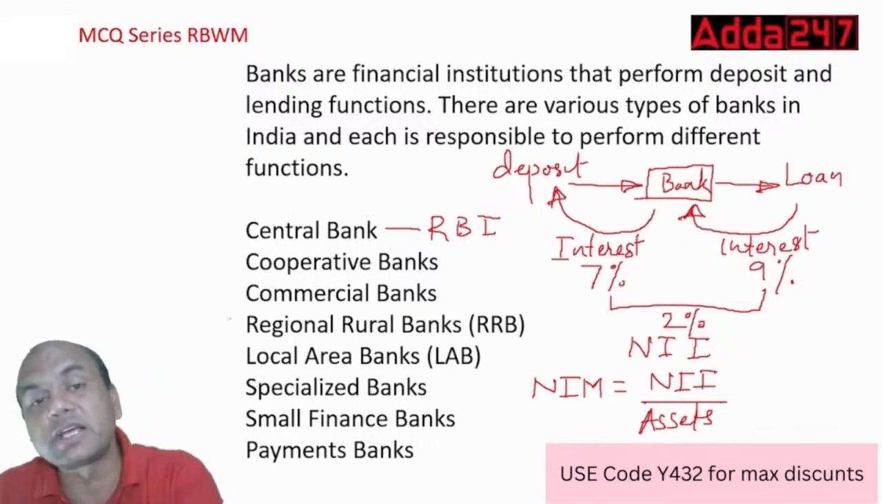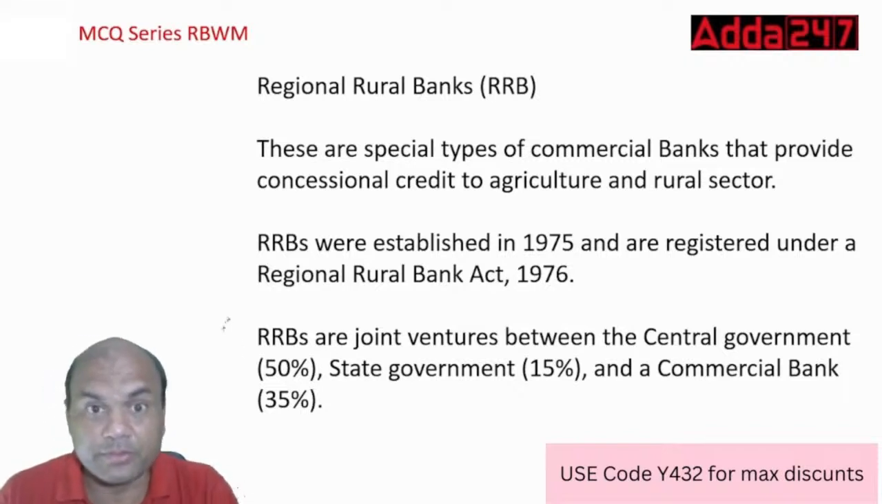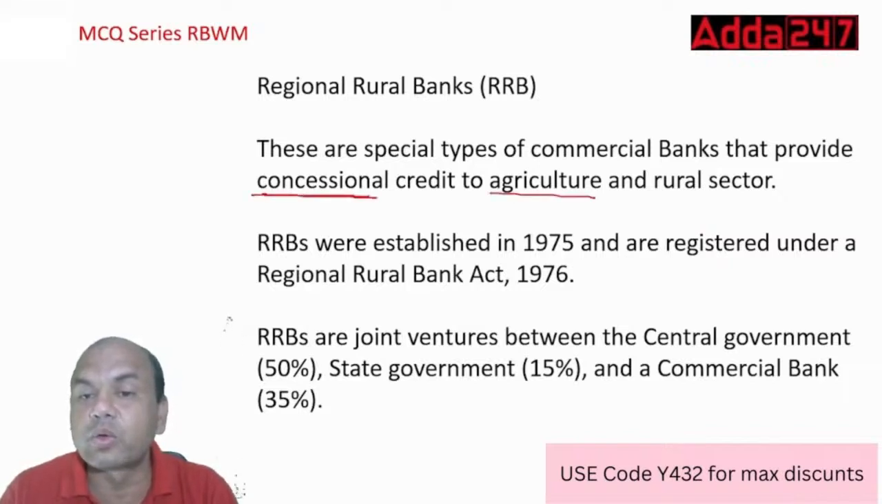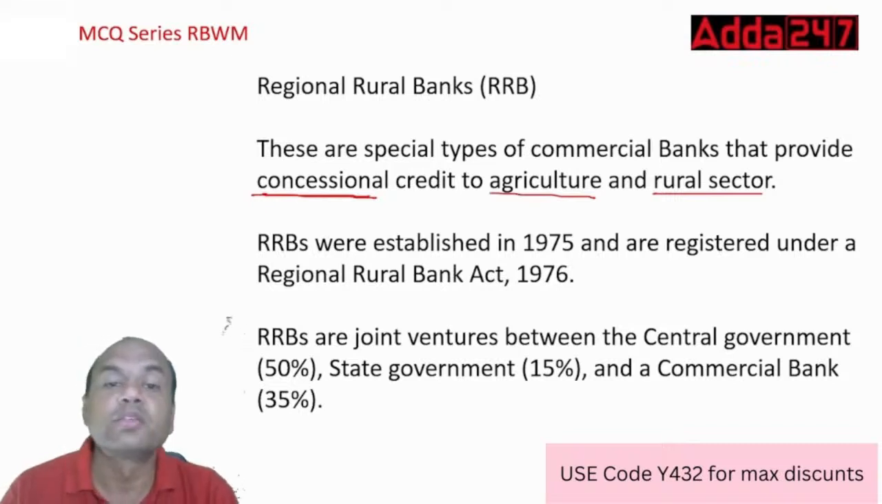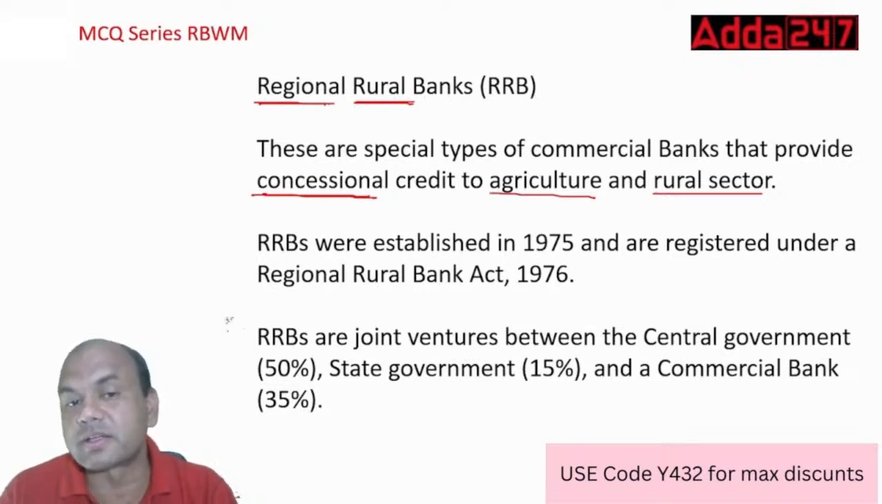Now, importantly, what is asked in the exam is RRB. They always ask about RRB because RRBs are actually nationalized banks as of now. These are special types of commercial banks that provide concessional credit to the agriculture and rural sector. Remember, concessional credit to agri and rural sector. The name itself says Regional Rural, regional meaning related to that region only.